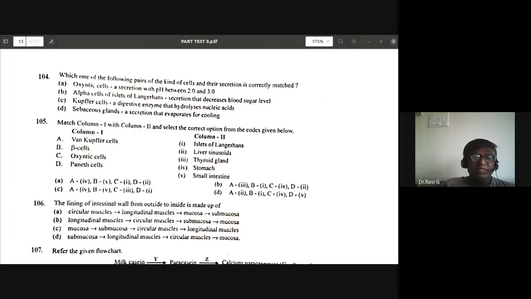So D option is correct for 105. Paneth cells in small intestine. So Kupffer cells in liver sinusoids, beta cells in islets of Langerhans, oxyntic cells in stomach, Paneth cells in small intestine. These are the correct options. So 105 D is the correct option.